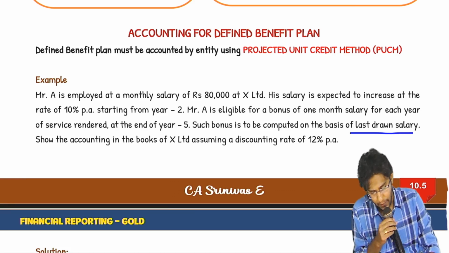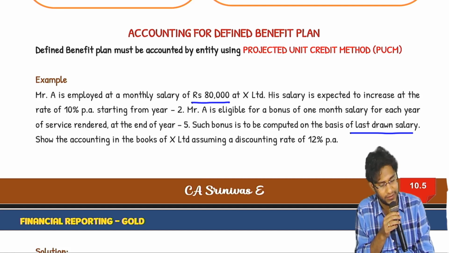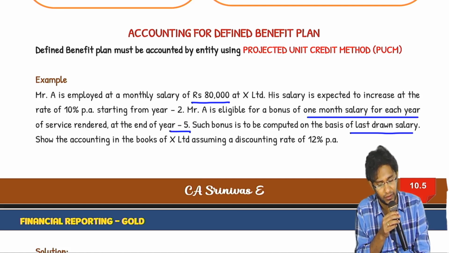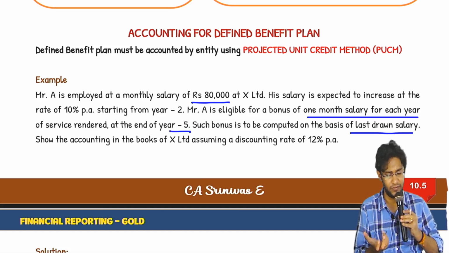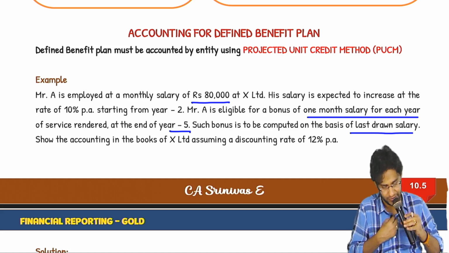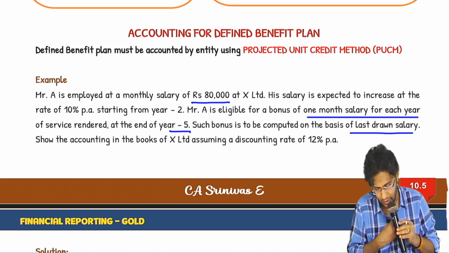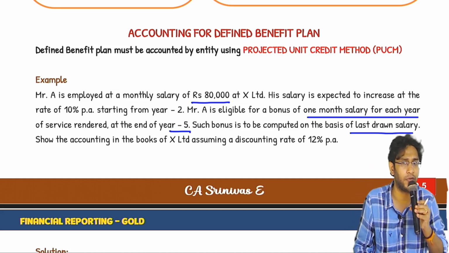Mr. A is employed at a monthly salary of 80,000 rupees at X Limited. His salary is expected to increase at the rate of 10% per annum starting from second year. A is eligible for a bonus of 1 month salary for each year of service rendered at the end of 5th year. By the end of 5 years, 5 years into 1 month, 5 months salary bonus. Such bonus is to be computed on the basis of last drawn salary. Show the accounting in the books of X Limited assuming a discounting rate of 12%.